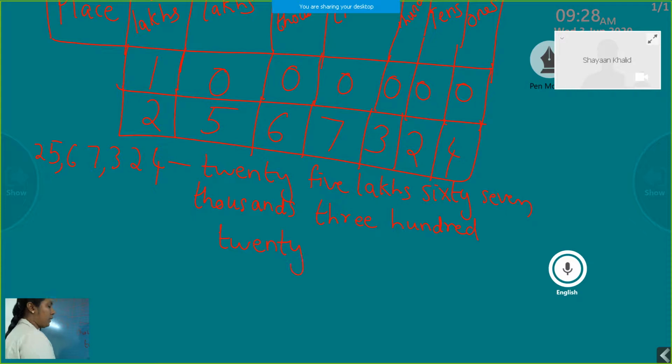There is no problem in using 'and'. If you are using 324 or 'and 324', both are correct. So this is the number name of this 7-digit number, 25,67,324. Now I'll give another example.